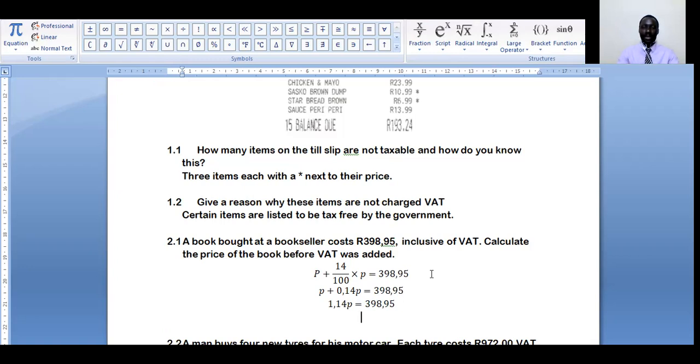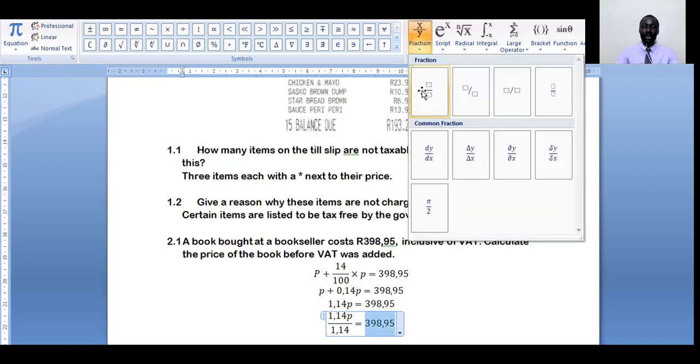So it'll be 1,14 of P, and we have to divide this by 1,14. When we divide this, we also have to divide 398,95 by 1,14. So what will this give us?